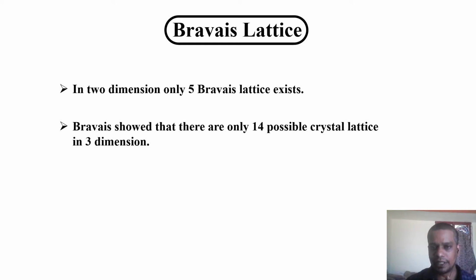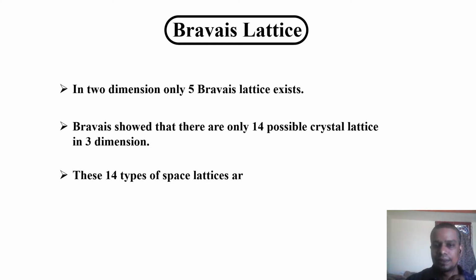If it is 2 dimensions, it is 5. If it is 3 dimensions, it is 14. Hence, these 14 types of space lattice in 3 dimensions are known as the Bravais lattice. If it is in 2 dimensions, that is 5. So in general, the Bravais lattice in 2D is 5, in 3D is 14. That is the conclusion you can give. We are going to discuss this in detail in the next section.